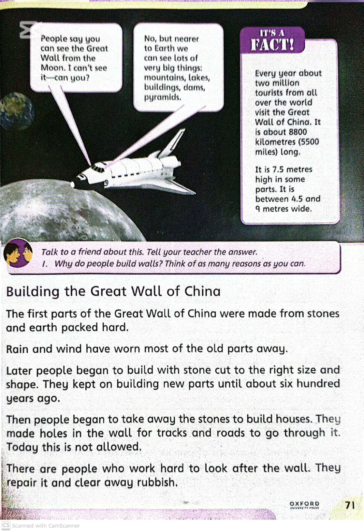However, these early parts of the wall were not very strong, and over time, rain and wind damaged them badly. Later, people improved their building methods. They started using stones that were cut into proper sizes and shapes. This made the wall stronger and more long lasting.